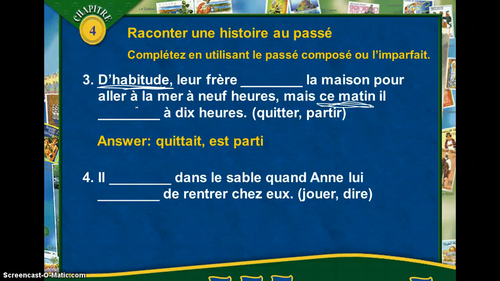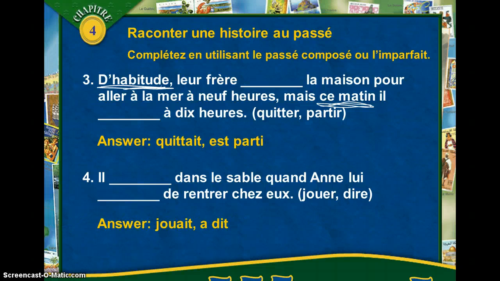Let's look at this example, and this is our last one that we'll look at for today. So something about in the sand when Anne said to him to go back home. All right, so let's see if we can pick this up.